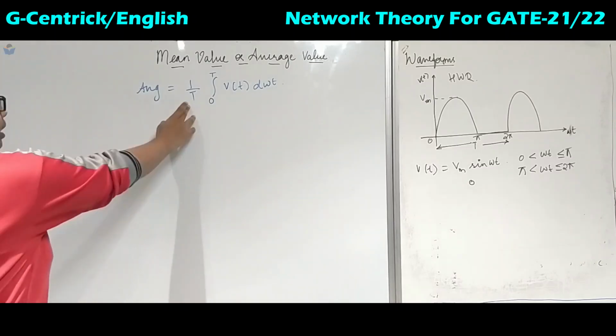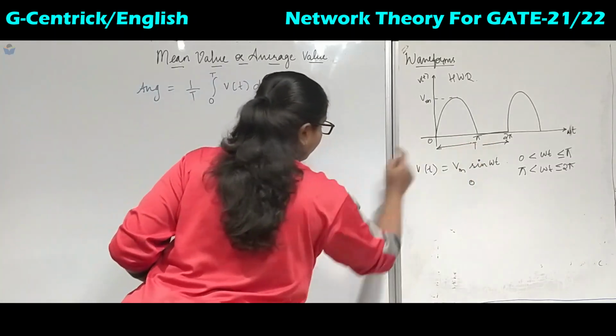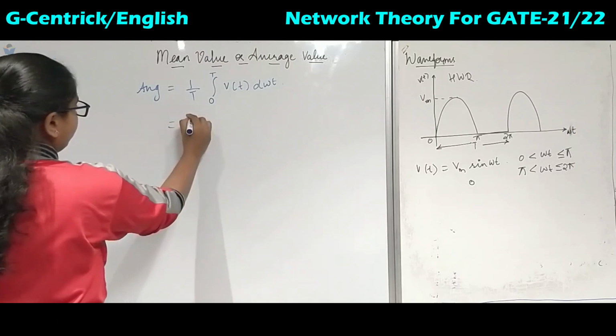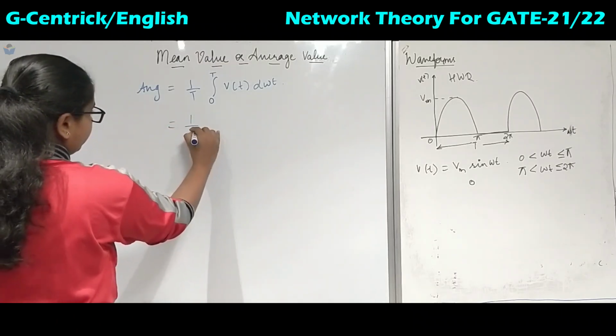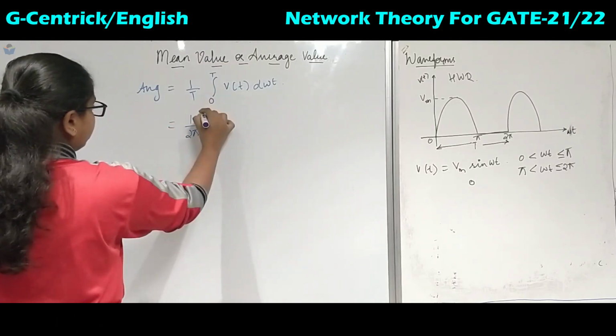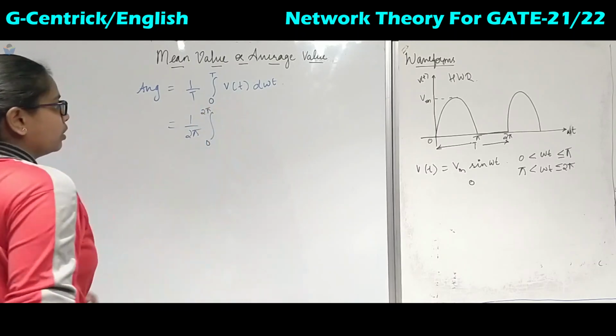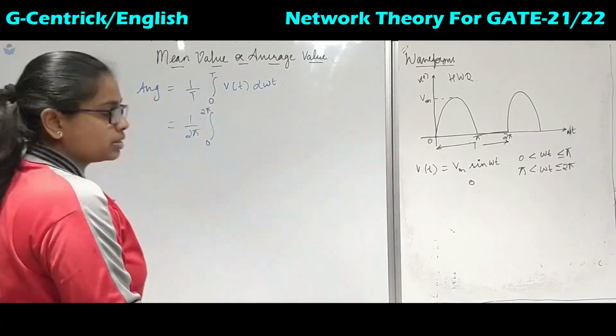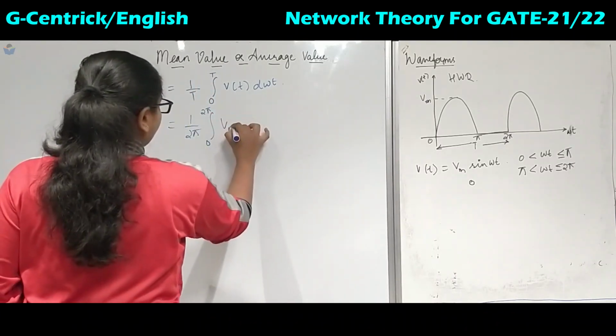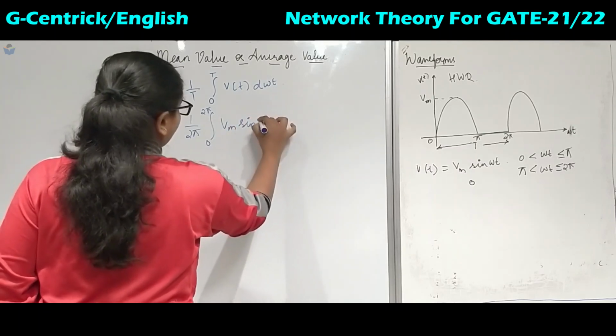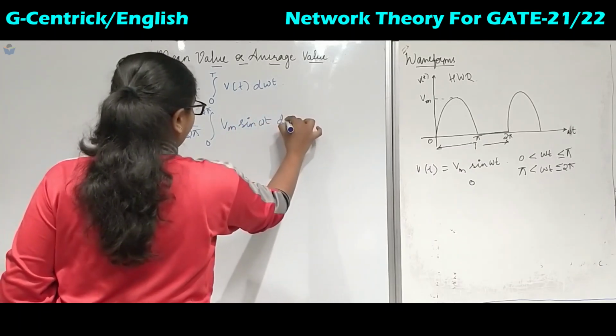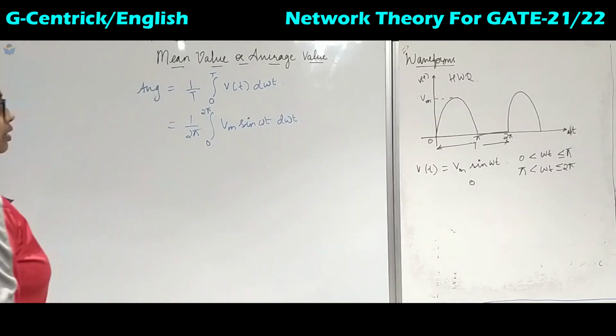Now what is the time period? It is 0 to 2 pi. So we will substitute 1 upon 2 pi, and the integration limits will also be 0 to 2 pi. What is v of t? Vm sin omega t, into d omega t.